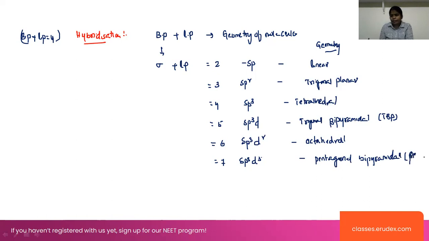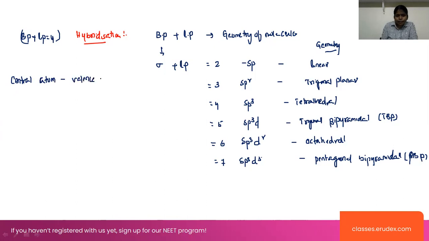Now look at this: we are taking the lone pairs and the sigma bond electrons. Here we also have to take the central metal atom valency.